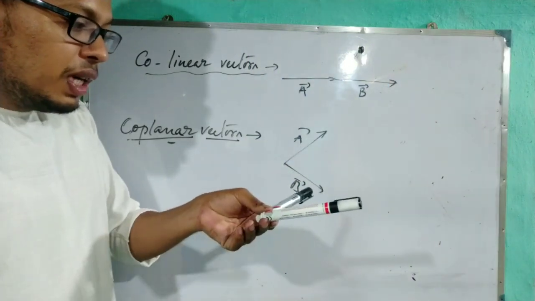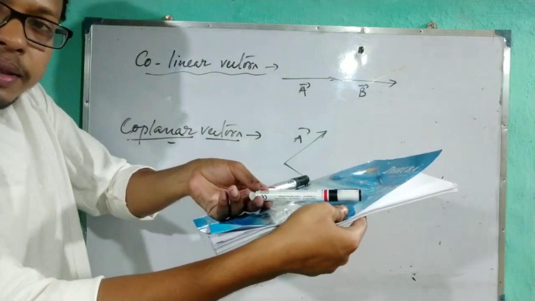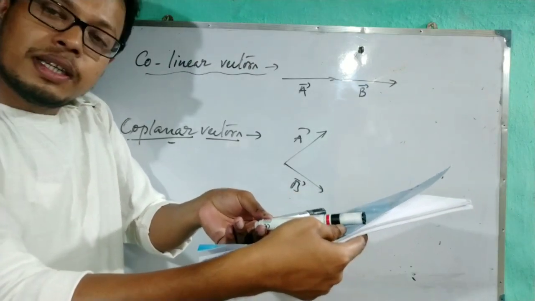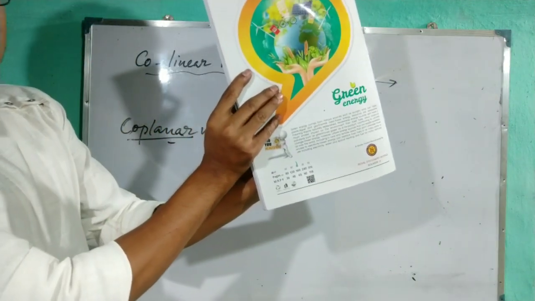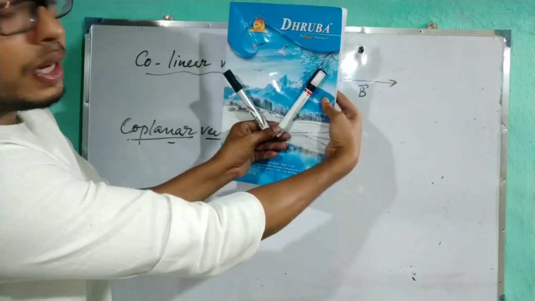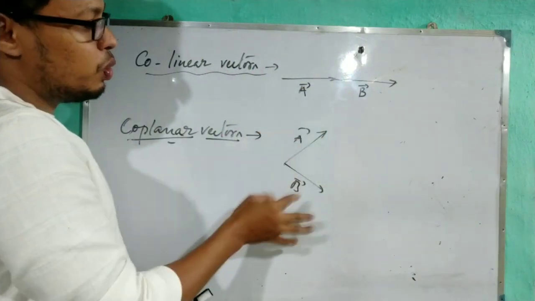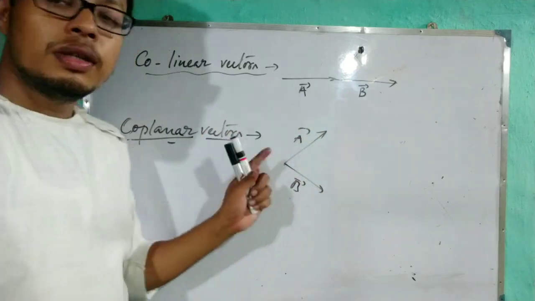If we keep the vector like this, and consider this plane like this, then also these two vectors will be coplanar vectors. So these two vectors will be coplanar vectors when they lie on the same plane.